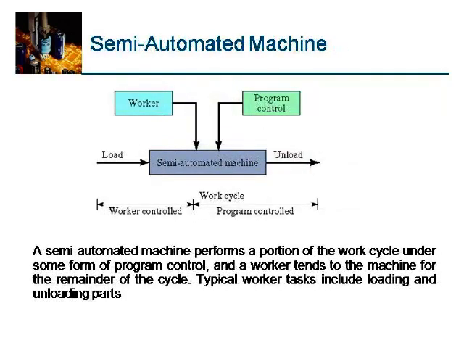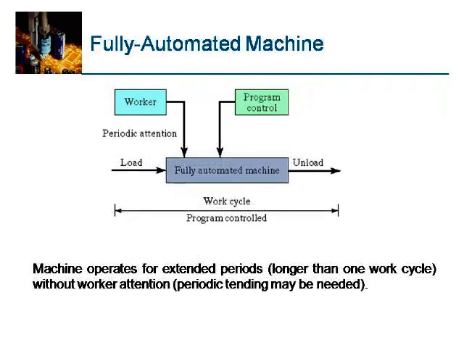In a semi-automated machine, you can see worker and program control on a machine. Certain parts are worker controlled and certain control is program control. A semi-automated machine performs a portion of the work cycle under some form of program control, and a worker tends to the machine for the remainder of the cycle. Typical worker tasks include loading and unloading of parts. Fully automated: a fully automated machine operates for extended periods, longer than one work cycle, without worker attention.